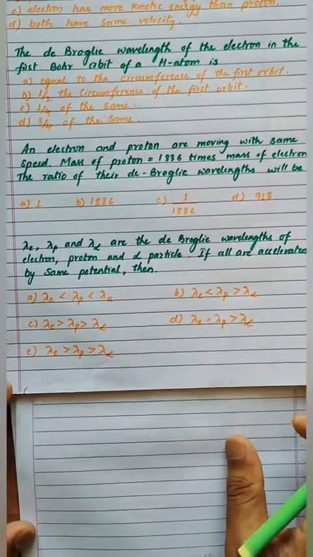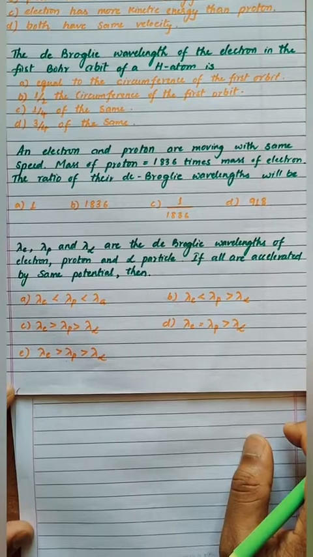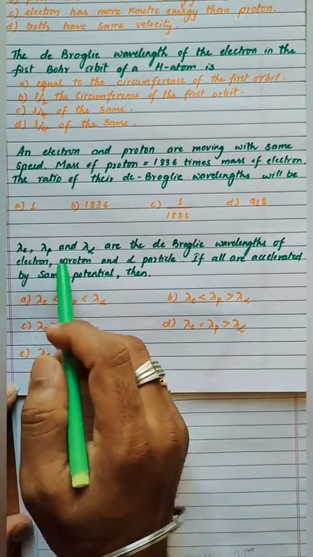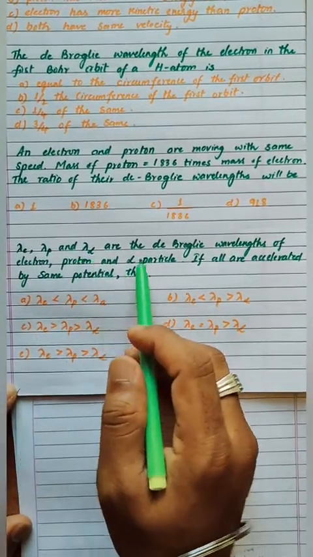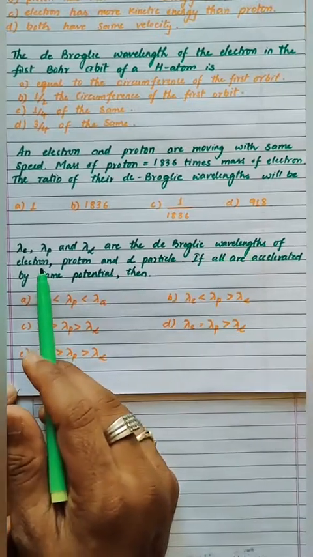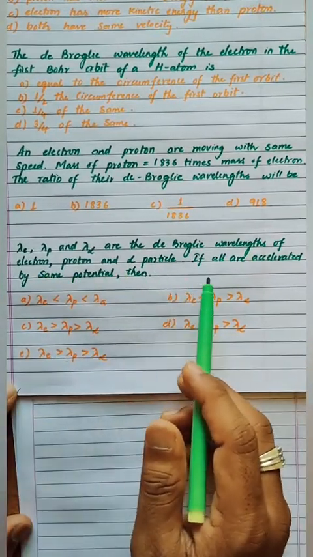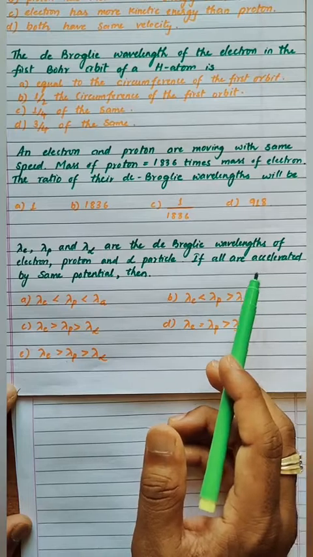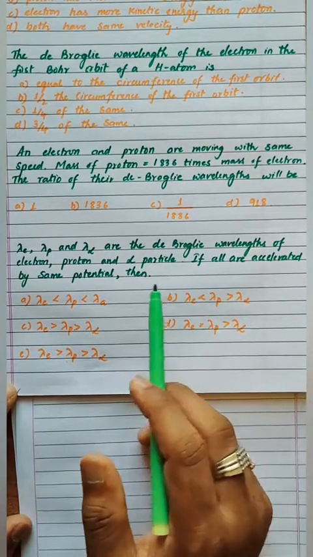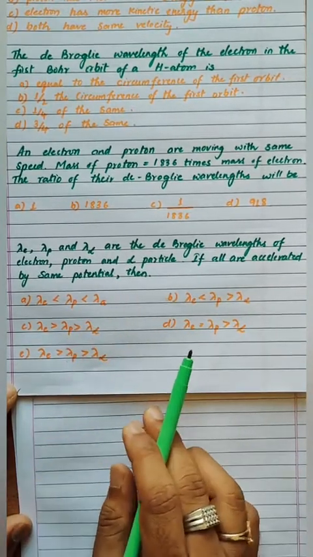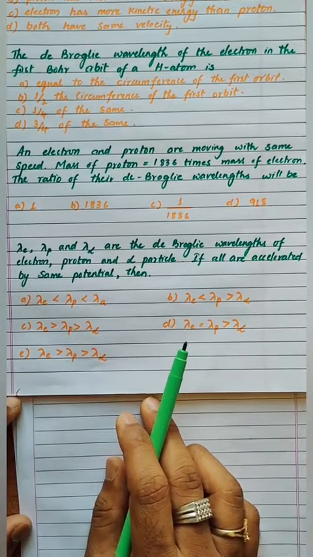Now we'll see the last question of this video. So lambda e, lambda p and lambda alpha are the de Broglie wavelengths of electron, proton and alpha particle. If all are accelerated by the same potential, then look at the given options carefully, then we have to get the right answer.